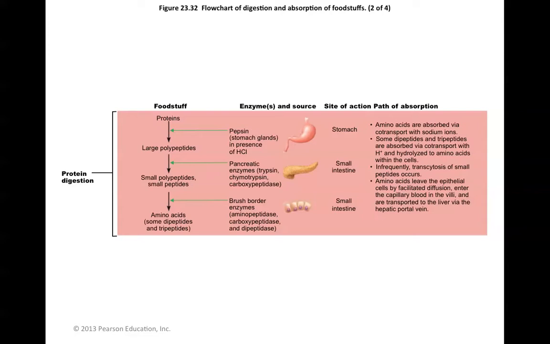carboxypeptidase, aminopeptidase, and dipeptidase. Now, carboxypeptidase will take smaller little strips of amino acids that are still tied together. Carboxypeptidase works from the carboxyl end, and aminopeptidase works from the amino end of the line of amino acids and breaks them apart that way, so kind of eating away at either end.